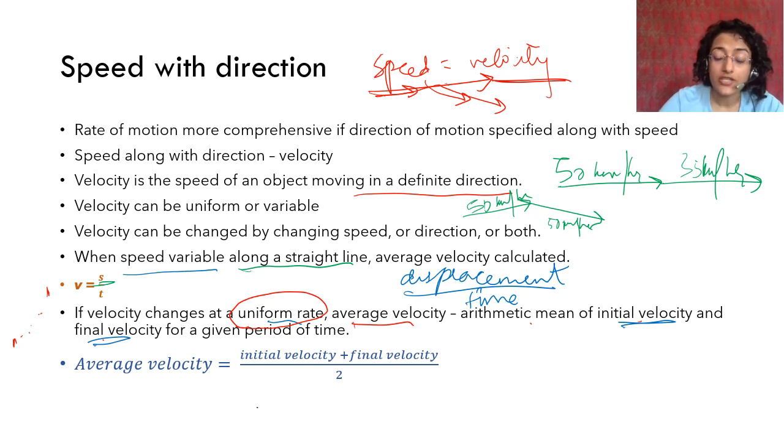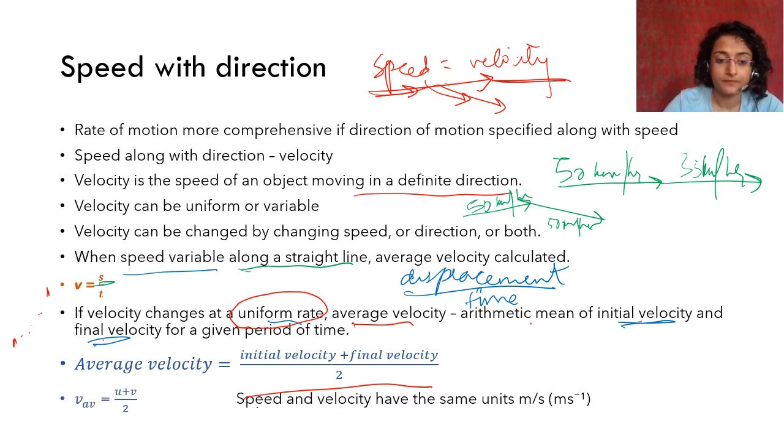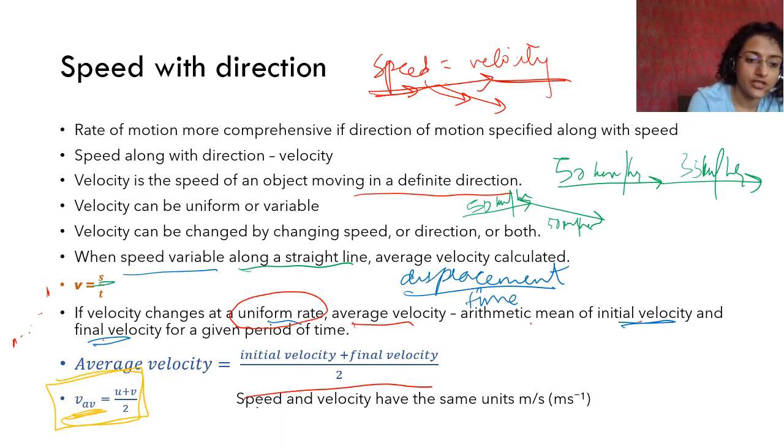If it is changing at a uniform rate, okay, this is the average velocity if velocity is changing at a uniform rate. Okay, we will see what this means ahead. This is the formula. V average is equal to, U is initial velocity.